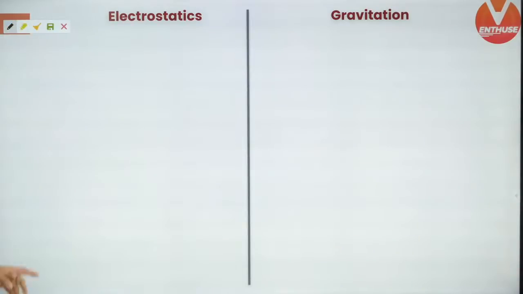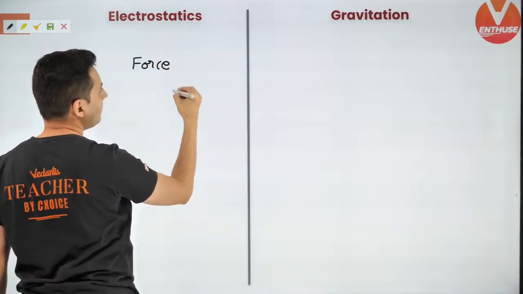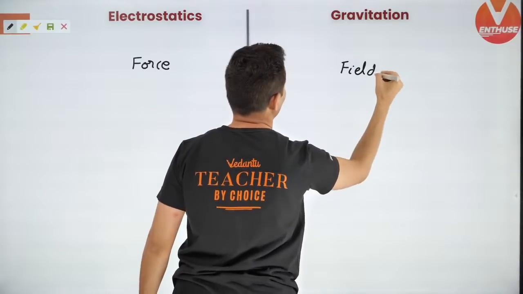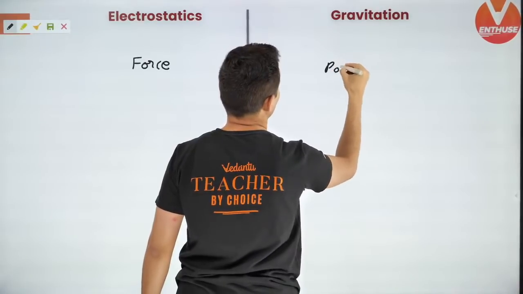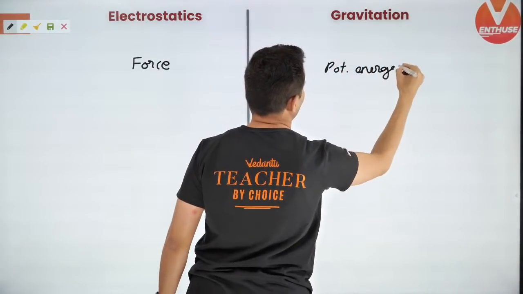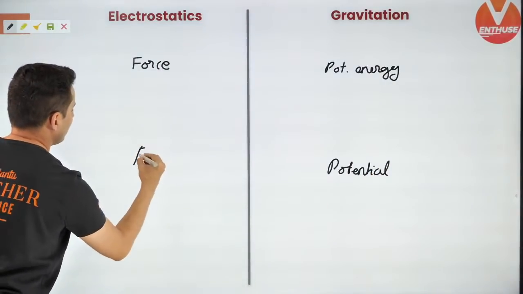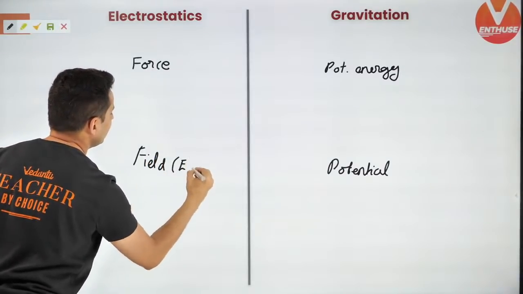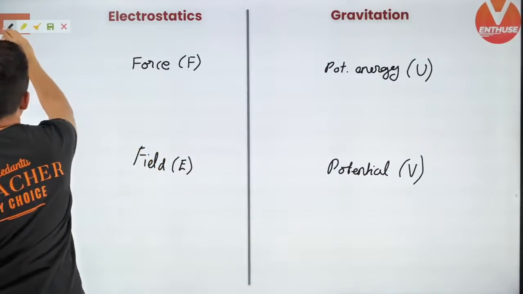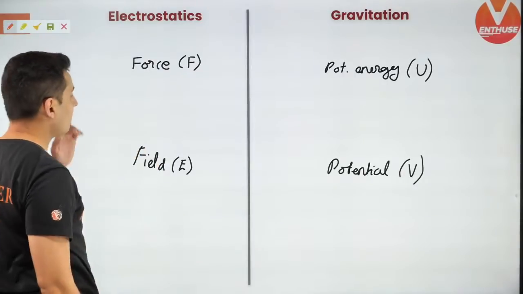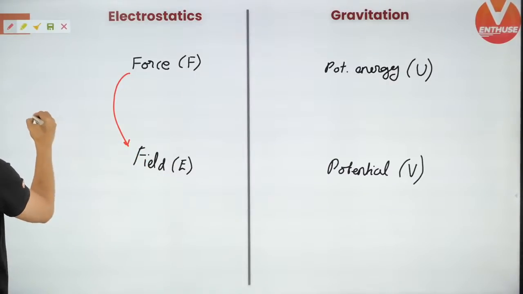All right, next up, most important slide which is coming up out here. Here you have force, here you have field, or let's say potential energy, and here you have just potential. Field is E, force is F, potential energy is U, potential is V. Now let me show you how to relate all of them. Very, very important.